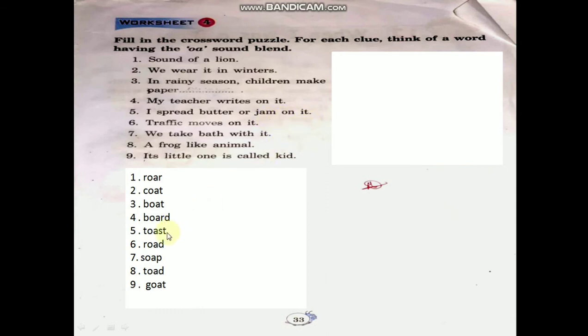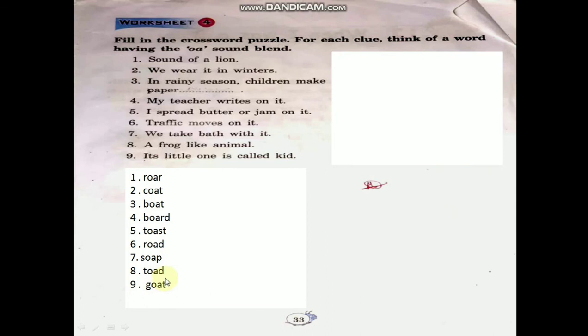I spread butter or jam on it. T-O-A-S-T, toast. Traffic moves on it. Where, children, traffic moves? Road, R-O-A-D, road. We take bath with it. S-O-A-P, soap. What you have to do? Think of a word having the OA sound blends. A frog-like animal.